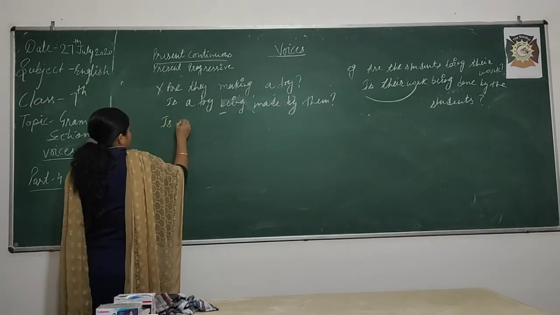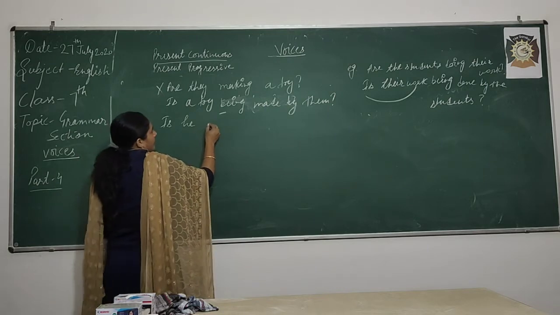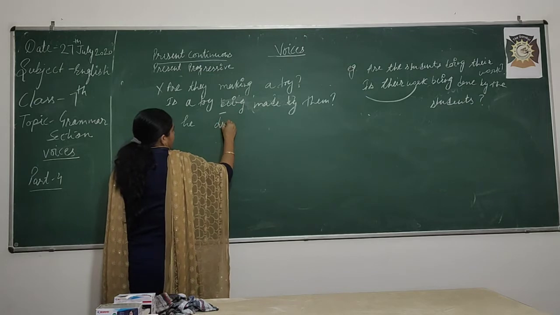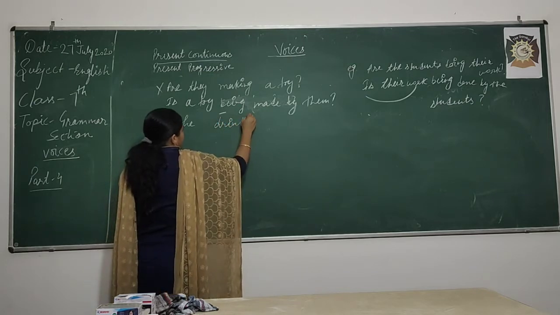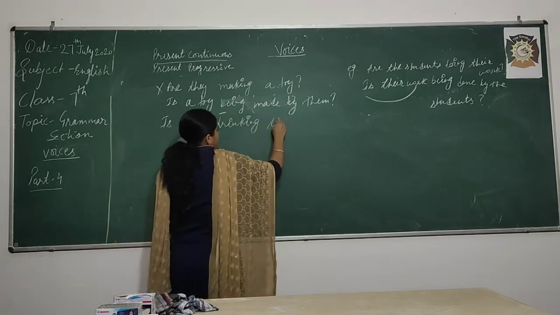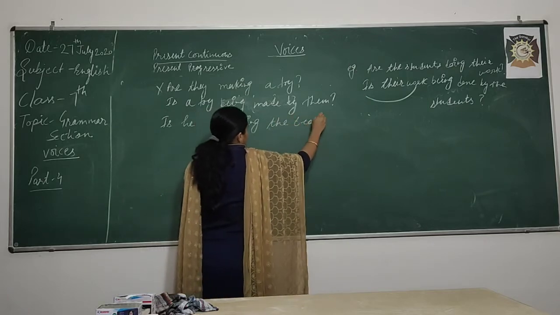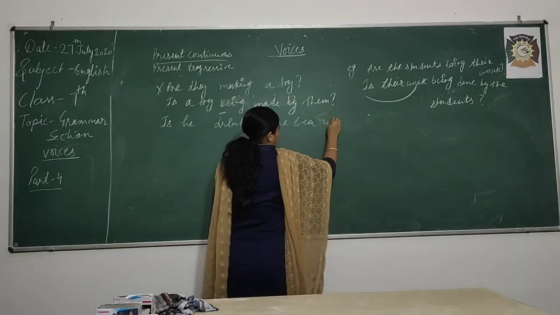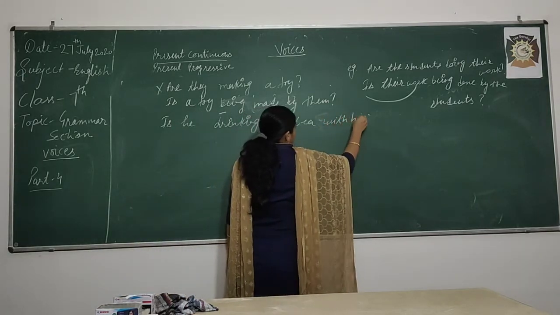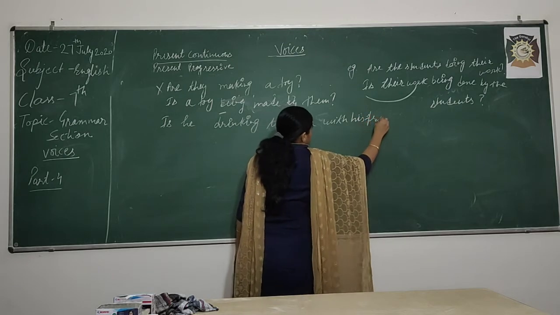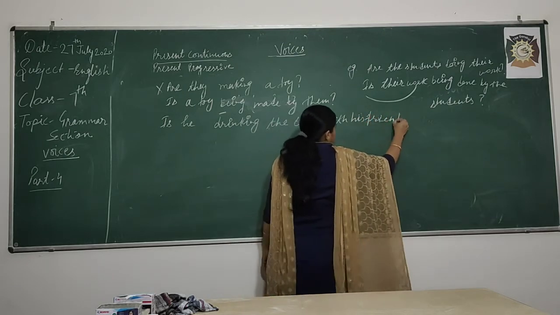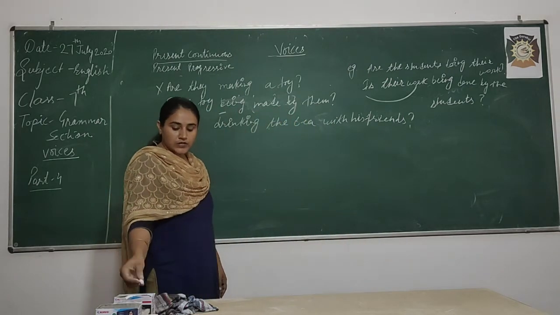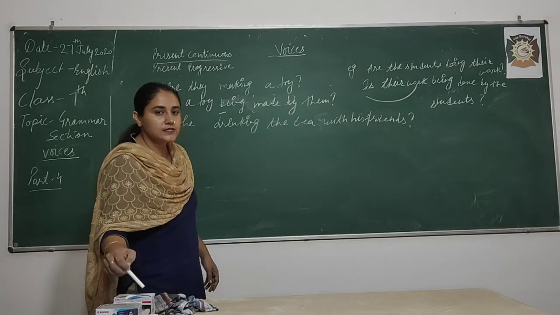Is he drinking the tea with his friends? So, here tell me what is the object in this sentence.